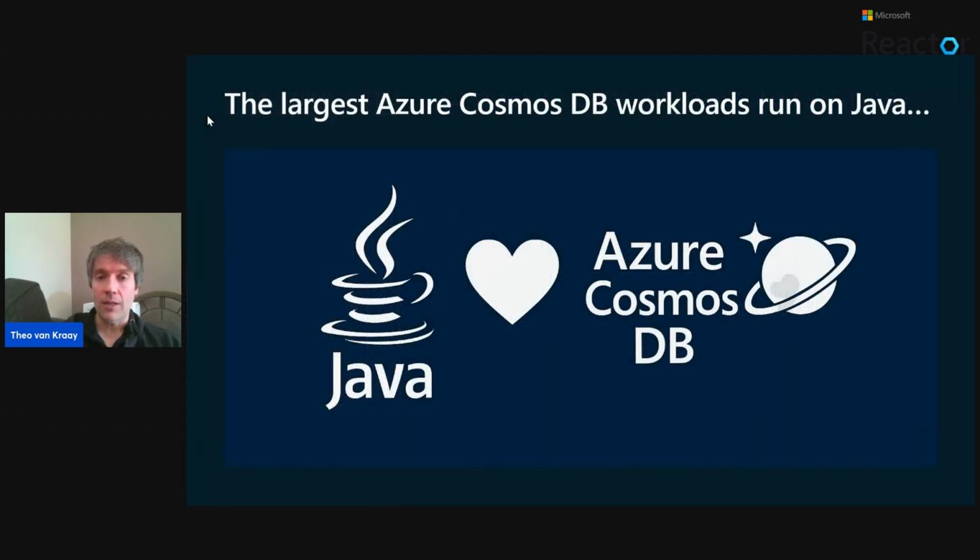Also, the largest Azure Cosmos DB workloads, if you're developing in Java, run on Java. So it's heavily used by Java customers, and the Java SDK for Cosmos DB is very battle tested. So if you are a Java developer building in Azure or thinking about building in Azure, Cosmos DB would be a pretty good place to go, especially if you're building scalable enterprise applications and you're building AI apps as well.